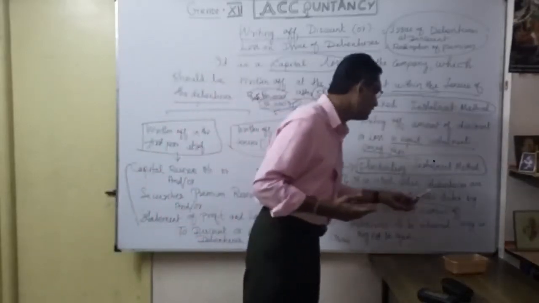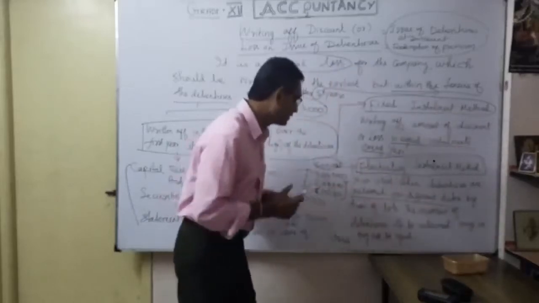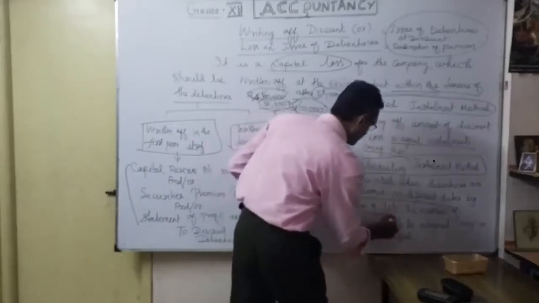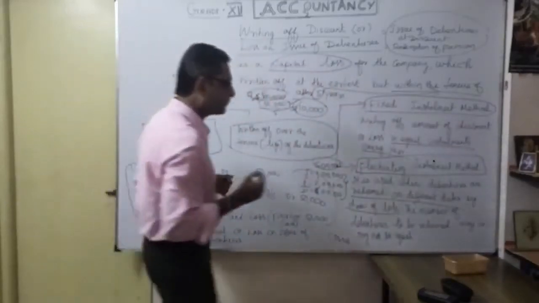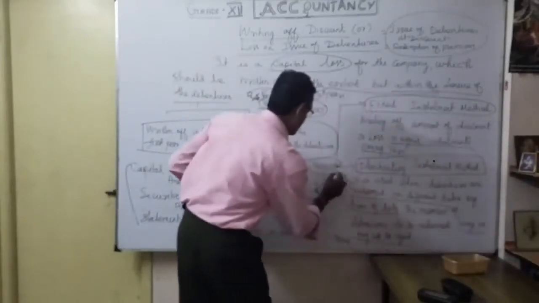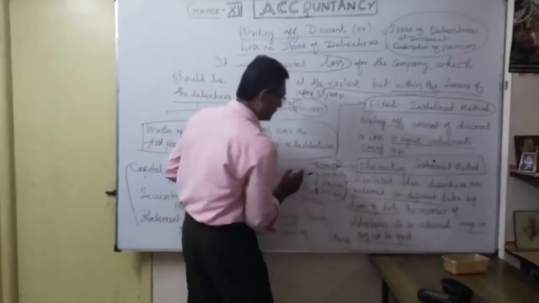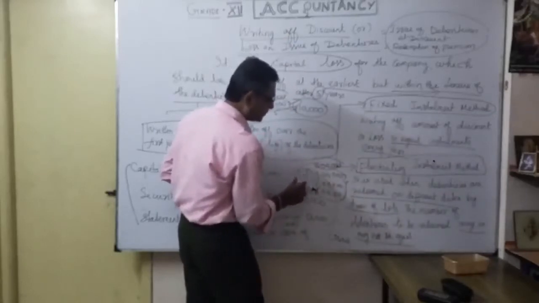So it is used when debentures are redeemed on different dates by draw of lots. The number of debentures to be redeemed may or may not be equal. That's what I said: the first year not equal, maybe 1 lakh, thereafter 2 lakh, thereafter 2 lakh.